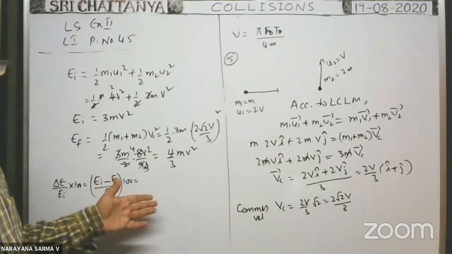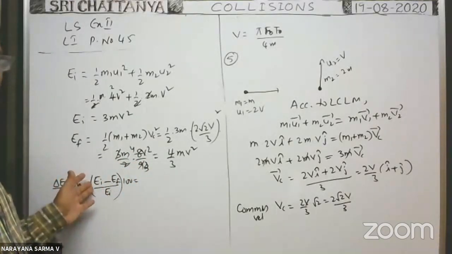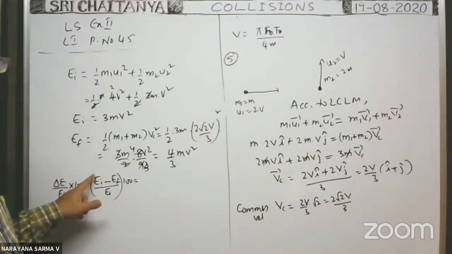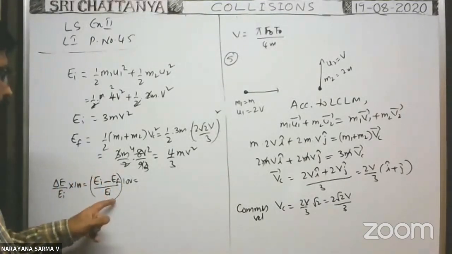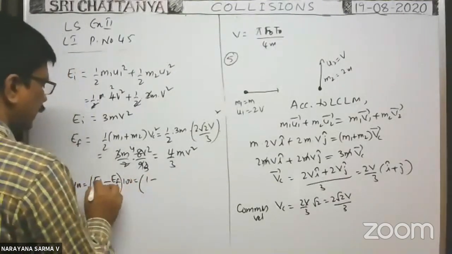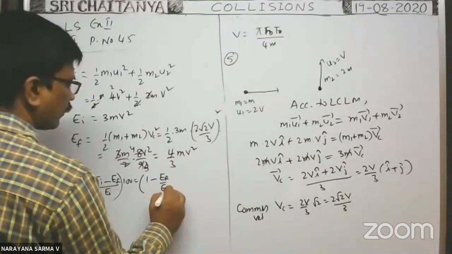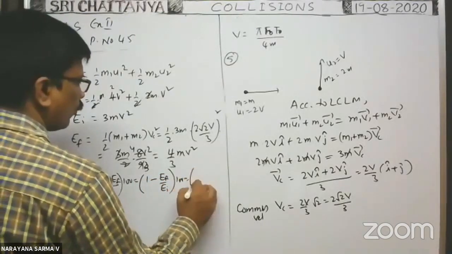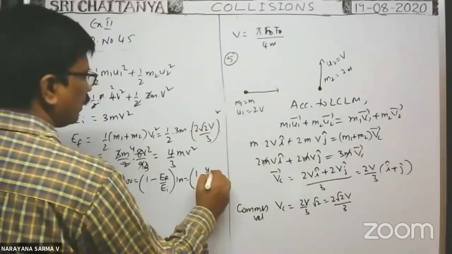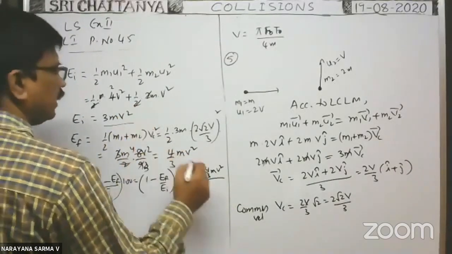But definitely there is a loss of energy, and as they asked the loss only, you write initial kinetic energy is greater, so EI minus EF by EI into 100. Split them: EI by EI minus EF by EI. So 1 minus EF by EI into 100. EF is 4/3 mv square, by EI which is 3 mv square.